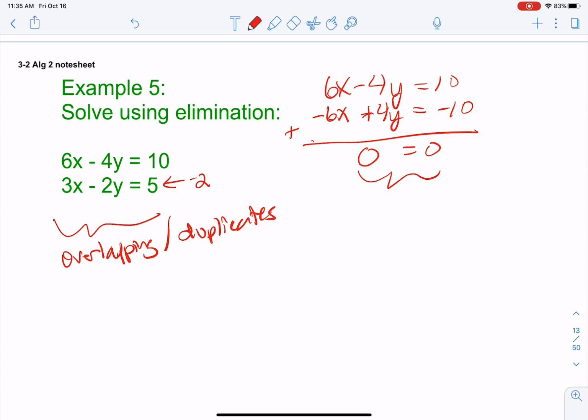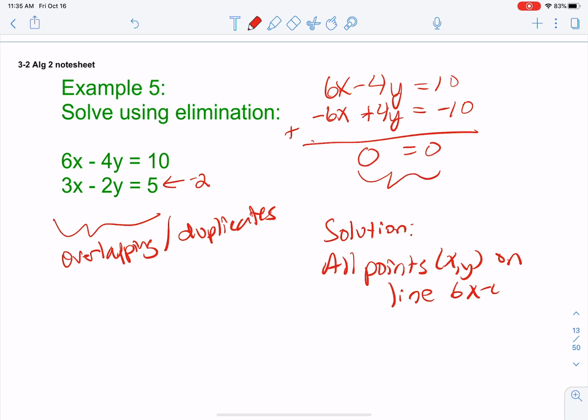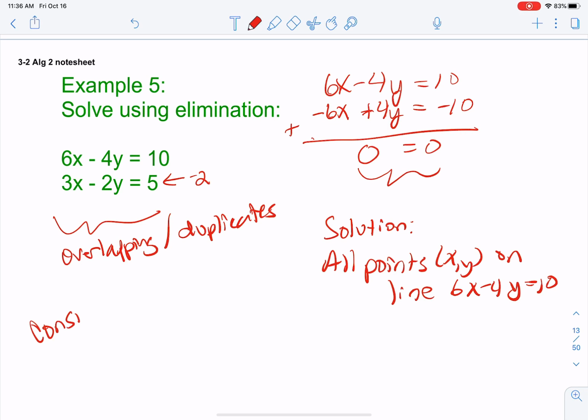And so because of that, the answer is all points (x, y) on the line, and just pick one, 6x minus 4y equals 10. And that's it. What kind of system is this? Well, this is a consistent system, but instead of being independent, it is dependent. So there's example 5.